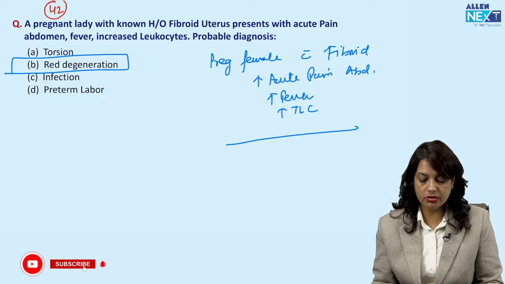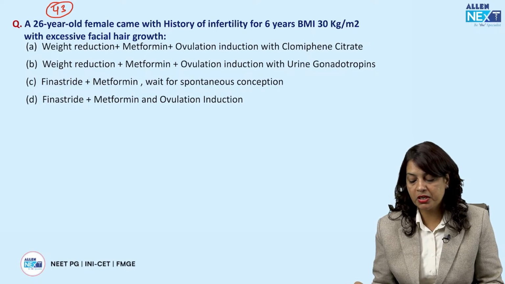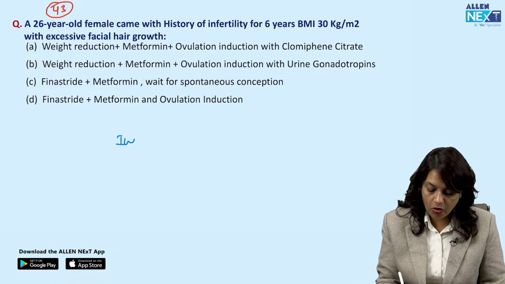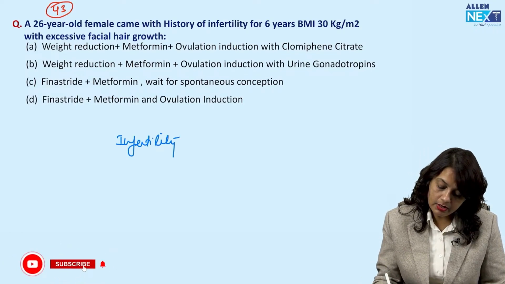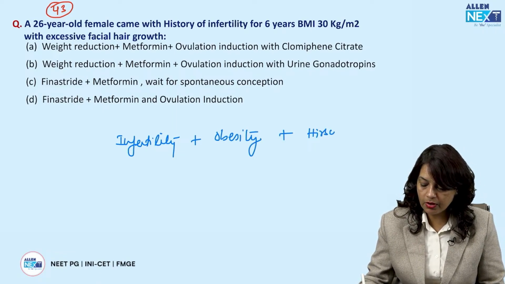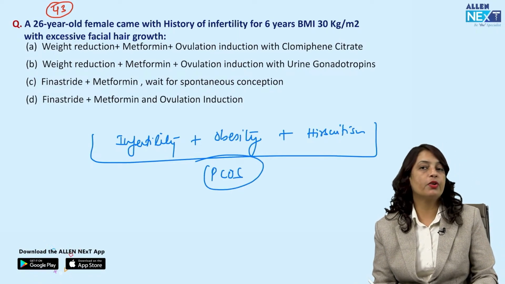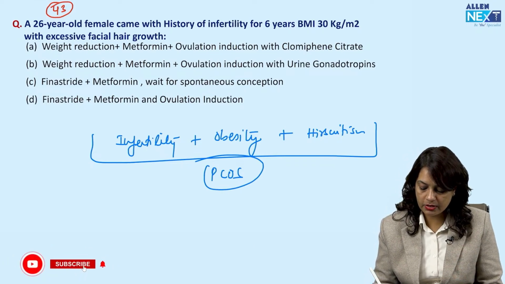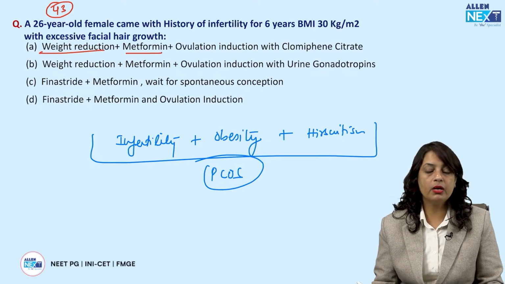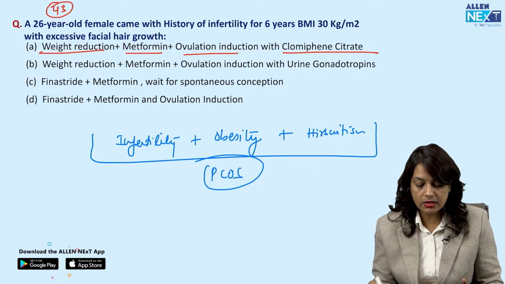This is a clear-cut question. Next, a 26-year-old female came with a history of infertility for 6 years. BMI is 30 kg per meter square with excessive facial hair. So there is a history of infertility, there is a history of overweight or obesity, and there is a history of hirsutism. So this is PCOS, polycystic ovarian syndrome. So I would advise lifestyle modification, that is weight reduction, metformin, ovulation induction with clomiphene citrate, because in the question infertility is written.